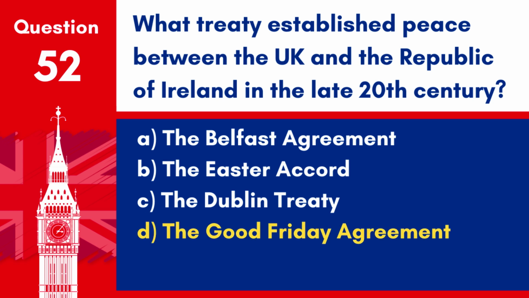Answer. D. The Good Friday Agreement. Signed in 1998, the Good Friday Agreement helped to end the period of conflict known as the Troubles and established a framework for peace and political cooperation between Northern Ireland and the Republic of Ireland.